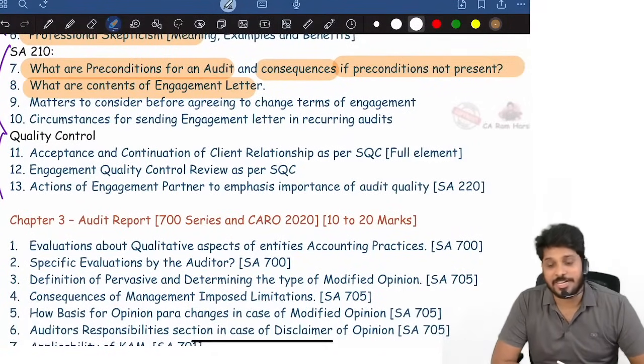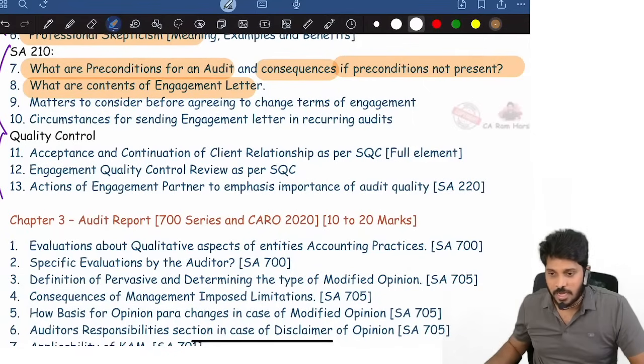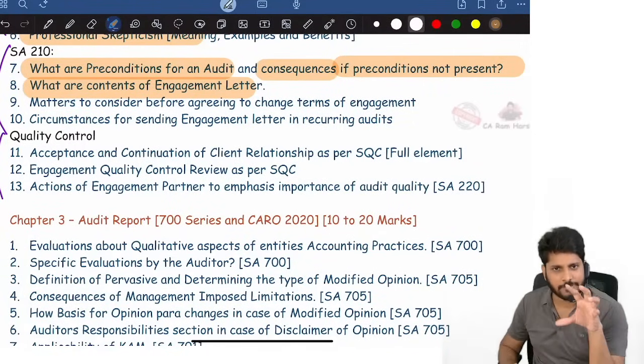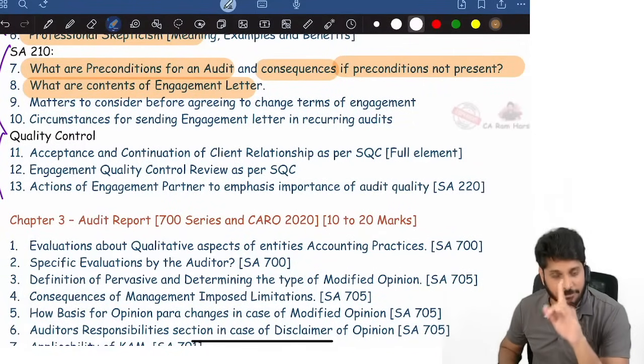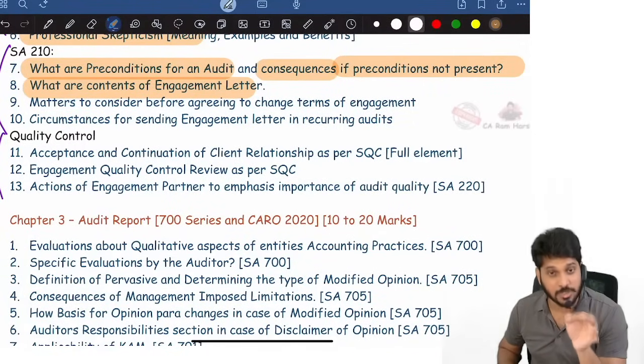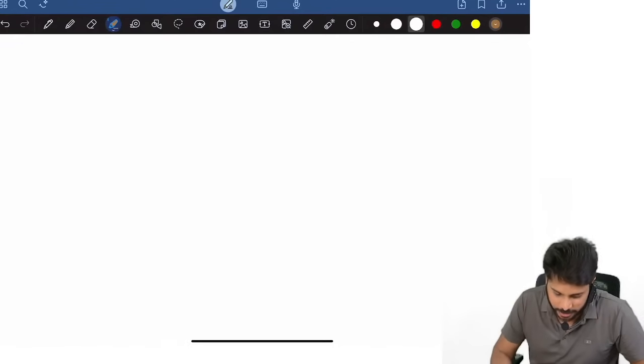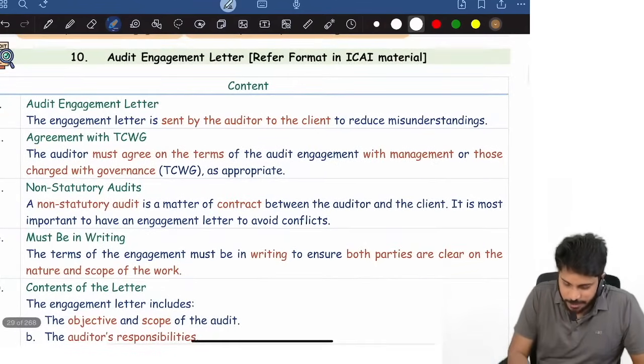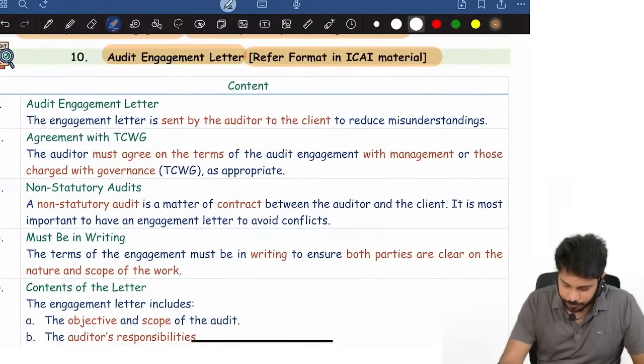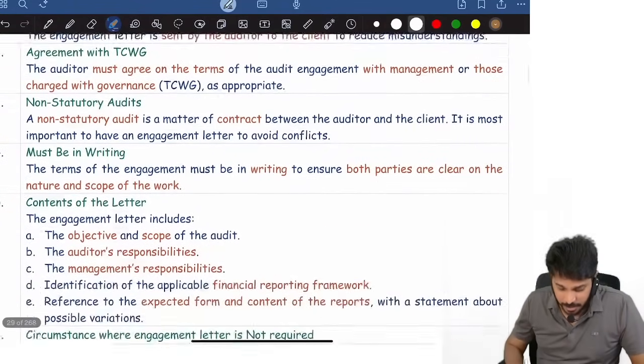What are the contents of the engagement letter? Pakka, a 5 marks question from 210, or at least an MCQ will be there. 2 marks MCQ will be there. Pakka. Look at the engagement letter. What is an engagement letter? The format is there in the ICAI material.